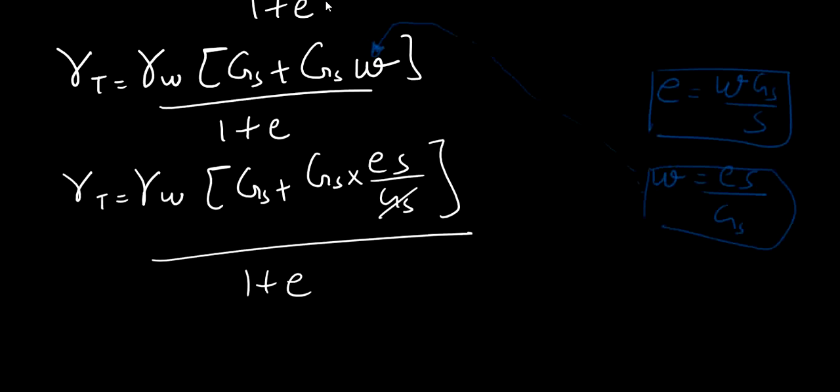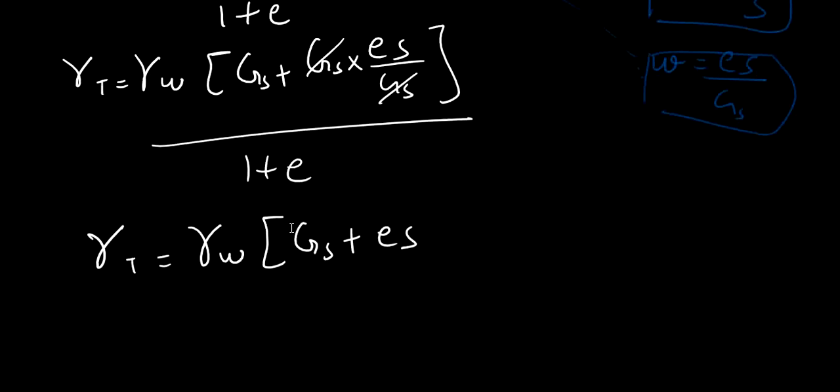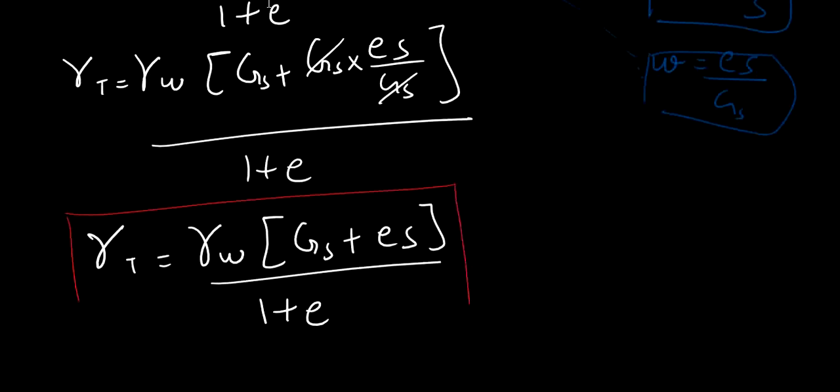Now this thing will be cancelled out by this thing, so I will be left with gamma T is equal to gamma W into Gs plus eS upon 1 plus e. Now this is an important equation that we have derived.